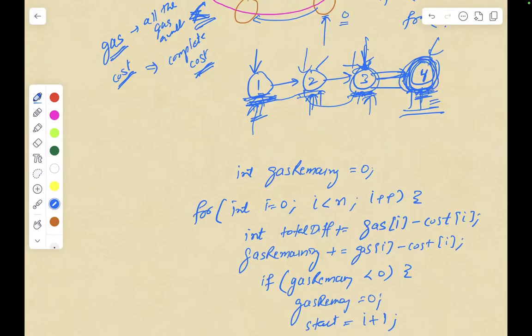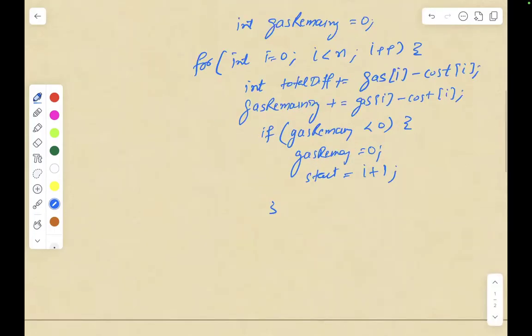You will start from 4 itself, because here you figured out that you are not able to reach from this index to the next index. You will not check from the earlier indexes, because you will not be able to reach 4 from them anyways. So that's how you will have start equal to i.